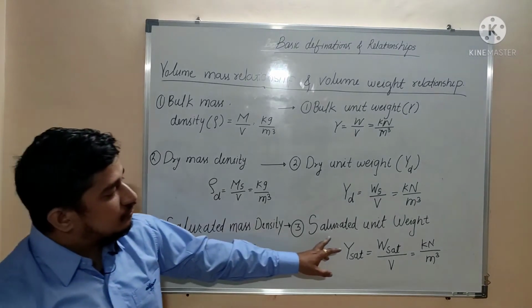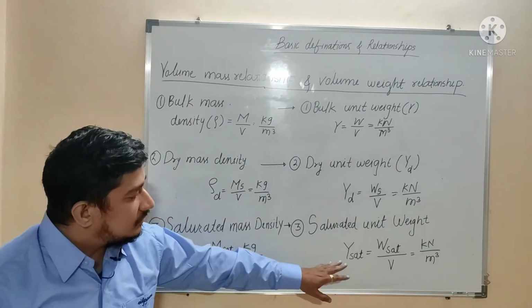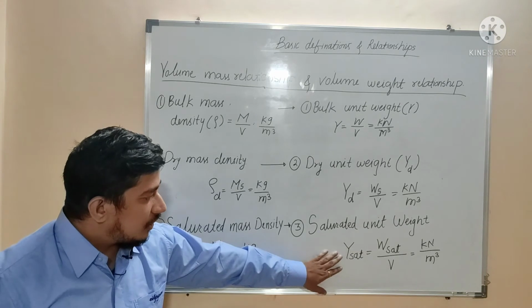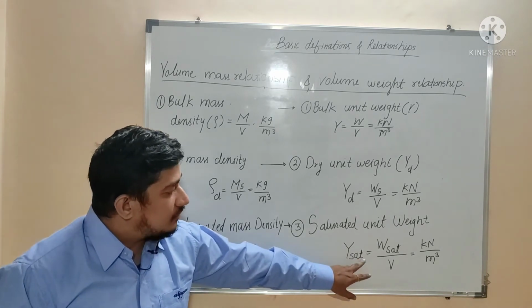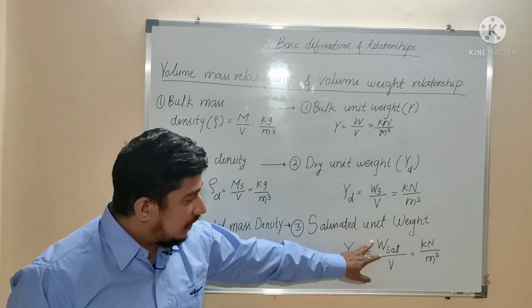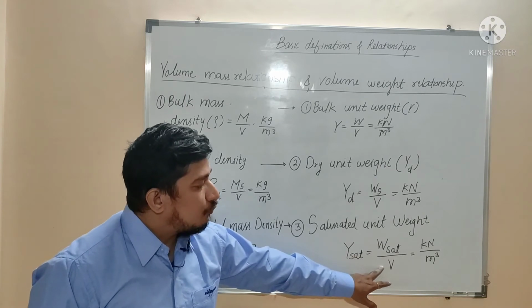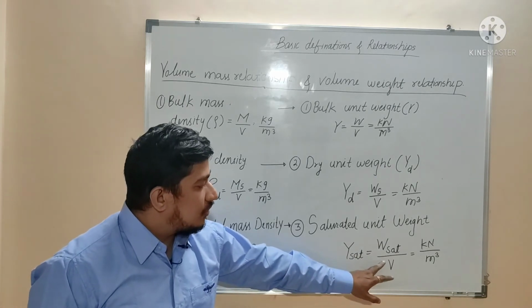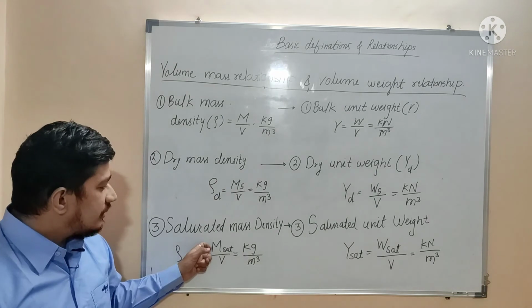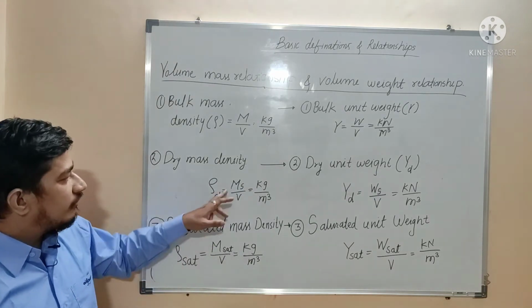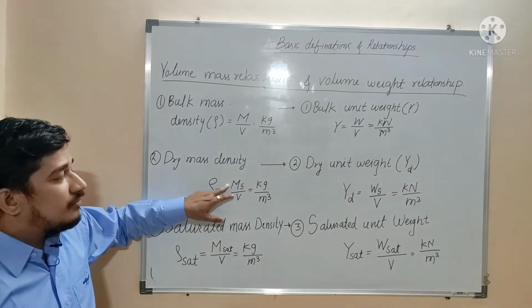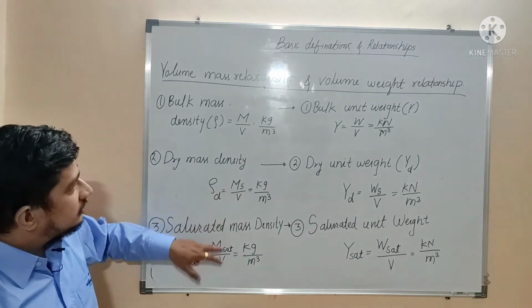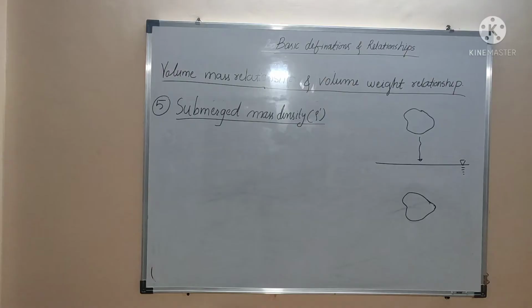In the case of saturated unit weight, denoted by gamma sat, it is equal to the weight of saturated soil divided by V, the total volume of soil. When we say M saturated, it is the saturated mass of soil, but when we say only Ms, it is the mass of only solids. So that is the difference.